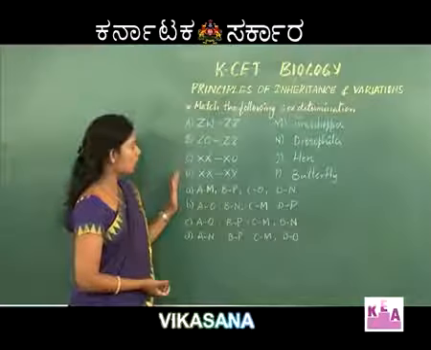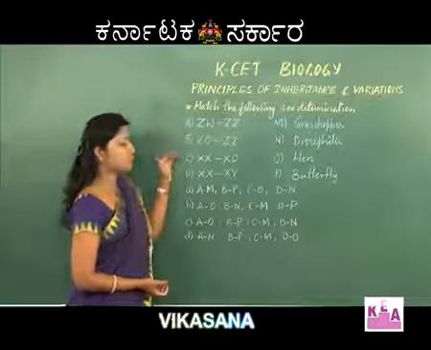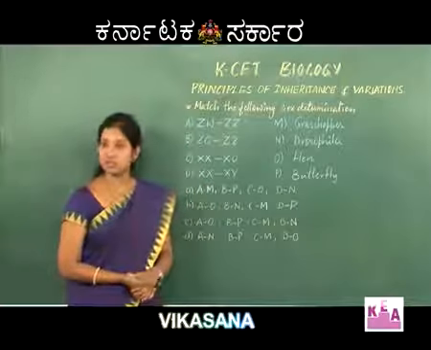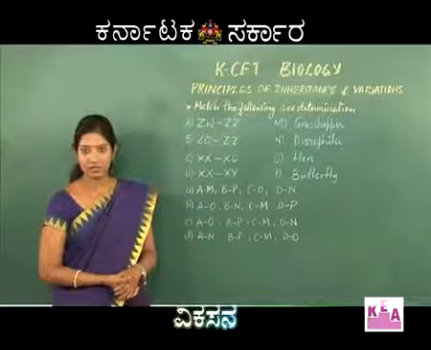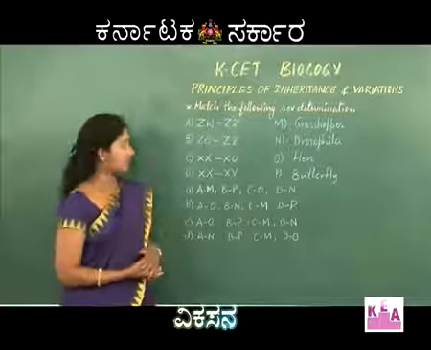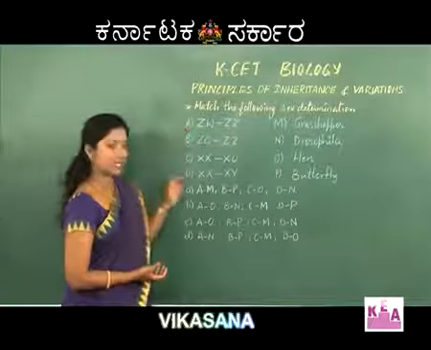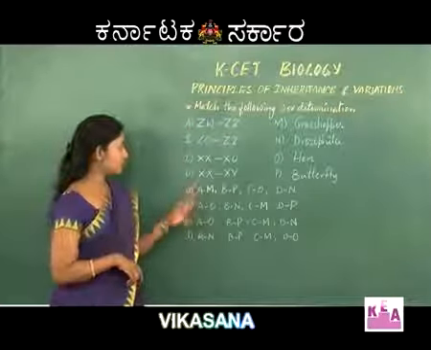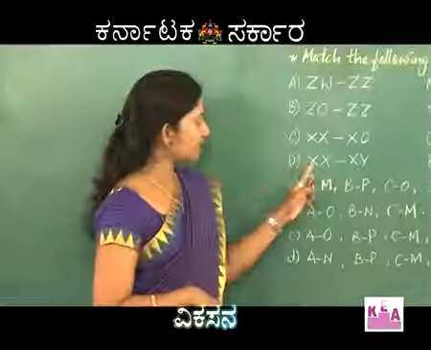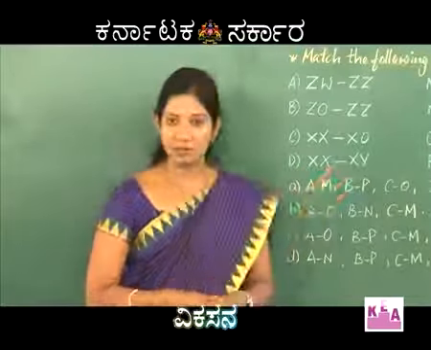In the first column you can see there are 4 different types of sex determination which are mentioned, and on the other side some examples are given. So before matching, let us see the different types of sex determination, how it actually happens. Let me start with the last one, XX XY sex determination.